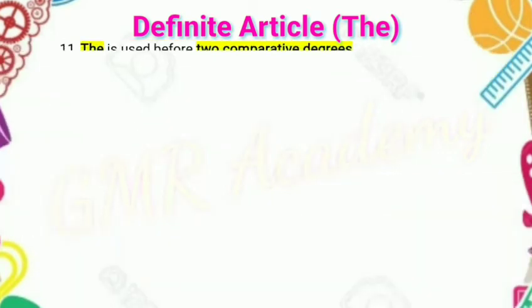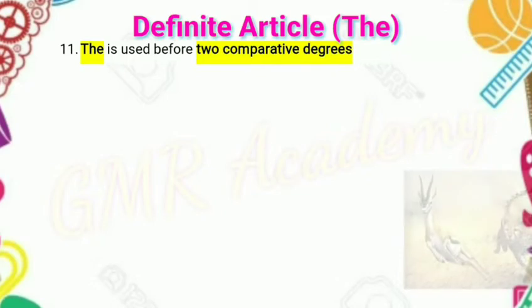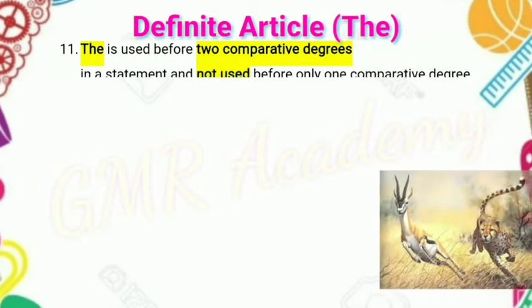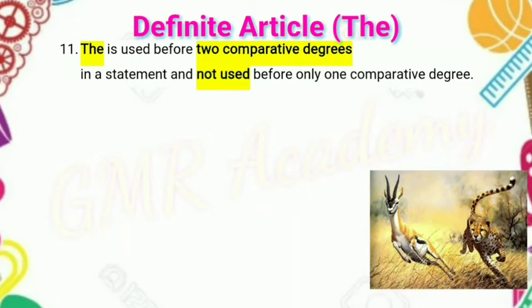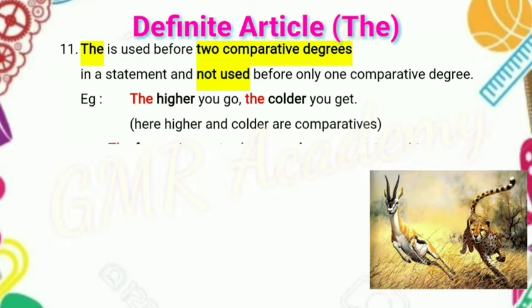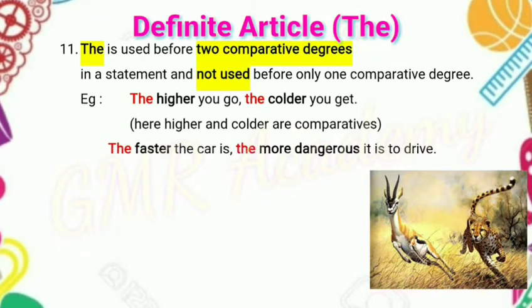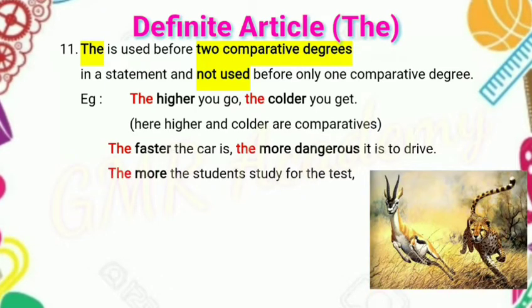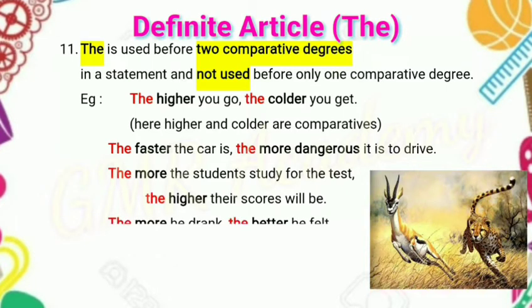The is used before two comparative degrees in a statement and not used before only one comparative degree. We have three types of degrees: positive degree, comparative degree, and superlative degree. Before superlative degrees, we should use definite article the, and we never use definite article the before positive degree and comparative degree. Example: high, positive degree; higher, comparative degree; highest, superlative degree. We should use the highest. We never use it before positive high and also comparative higher.